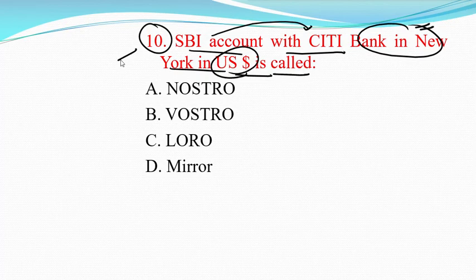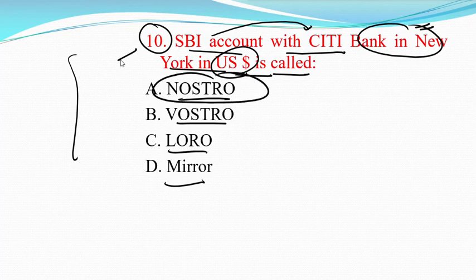That is basically known as nostro account, vostro account, loro account, mirror account. As in the previous question we discussed only the definitions, here we will discuss the example. So that is basically known as nostro account. Option number A is the correct answer, nostro account.